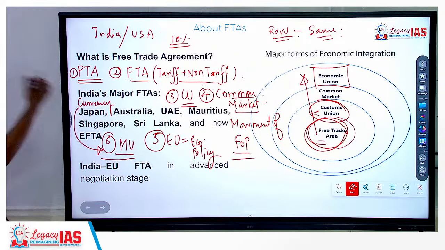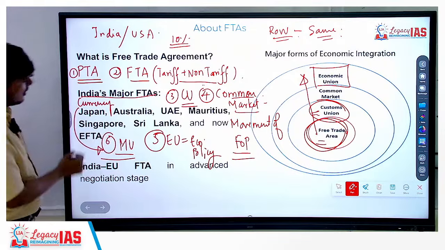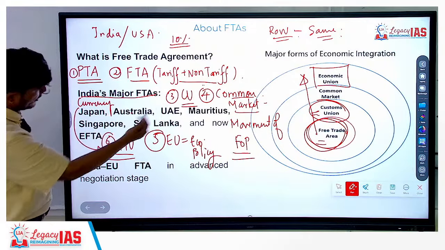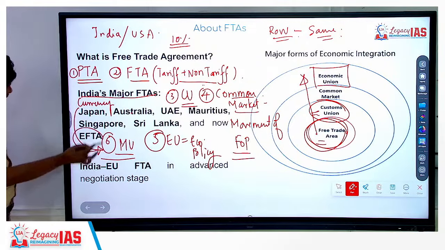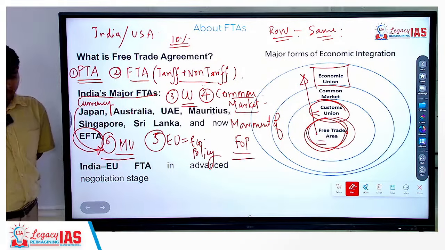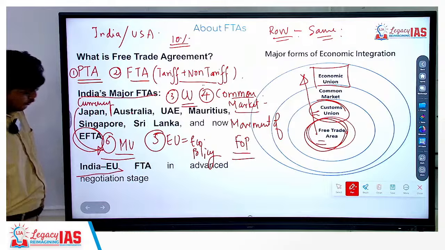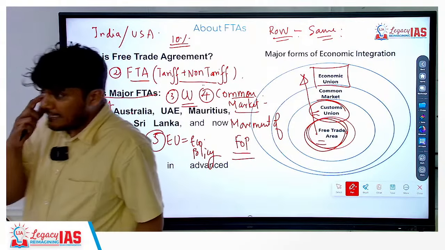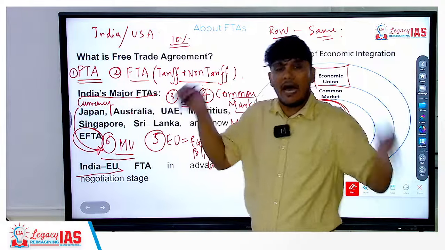Okay. This slide talks about India's other major FTAs with Japan, Australia, UAE, Mauritius, Singapore, Sri Lanka, and now these 4 countries are also involved. In the same line, there are certain trade agreements which are in advanced talks. So the India and European Union free trade agreement is in an advanced stage.